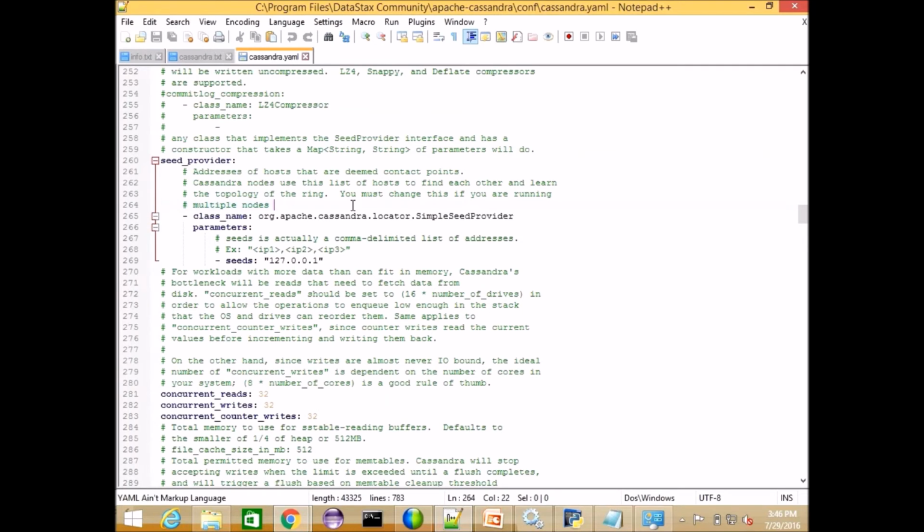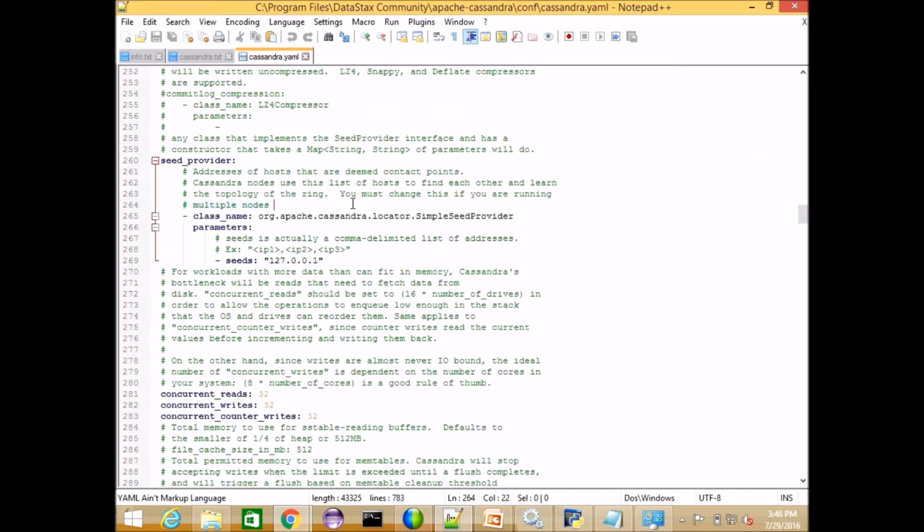So can we add a node without stopping? Sorry? There should be some process which is continuously reading the configuration. These are different nodes. It's like we are adding one more server. Consider we have a 4-node Cassandra running and we want to increase the capacity. Consider we have 1,000 transactions happening, and we want to have two more nodes to increase the processing capacity. Then you will add one more node at that time.